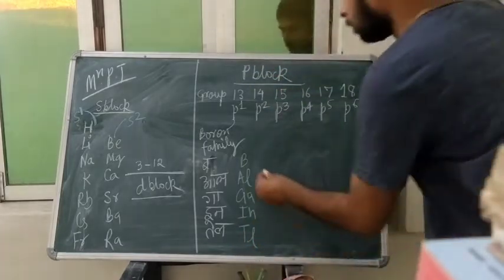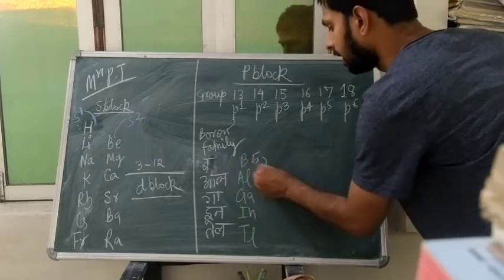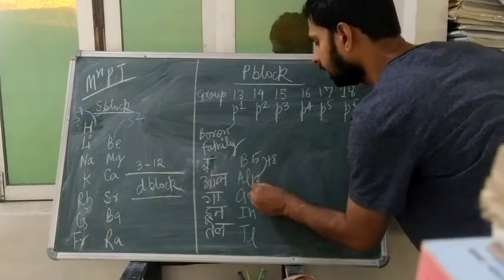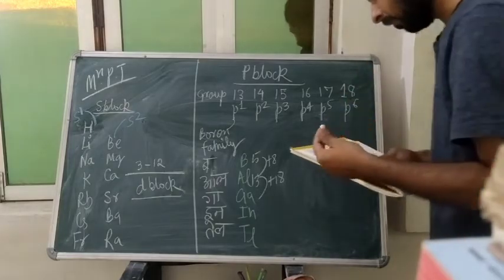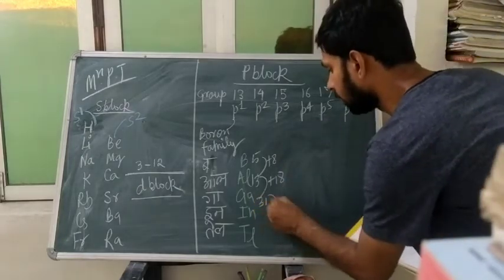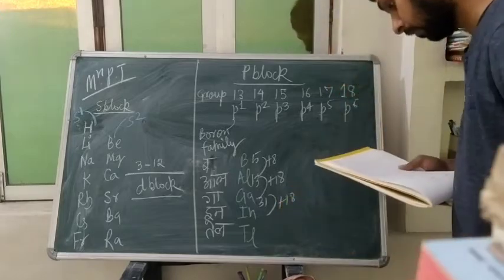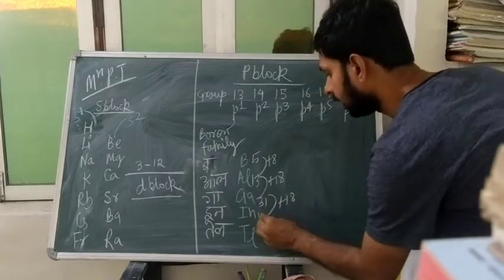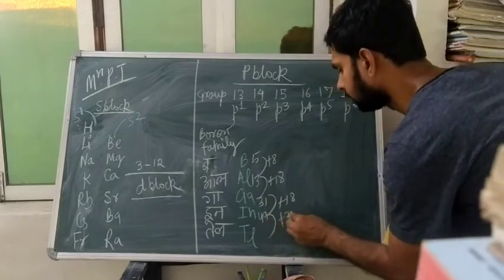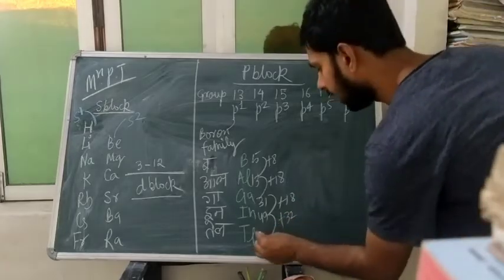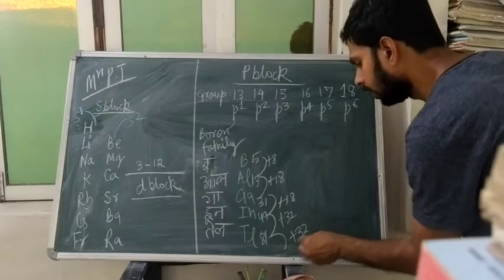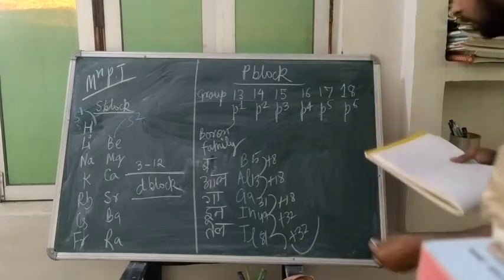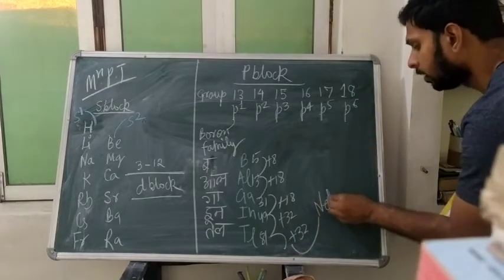Then boron has atomic number 5. 5 plus 8, 13. 13 plus 18, 31. 31 plus 18, 49. And 49 plus 32 is 81, and again when you add 32 to it, you will get nihonium.